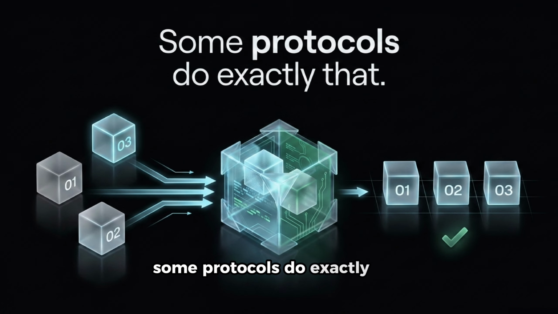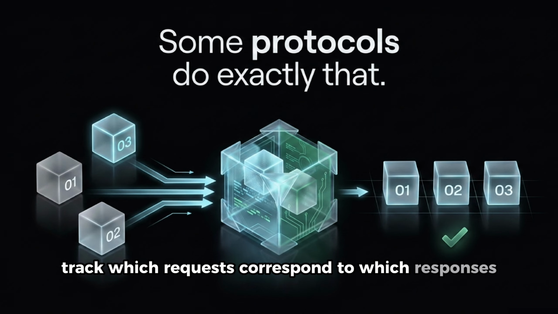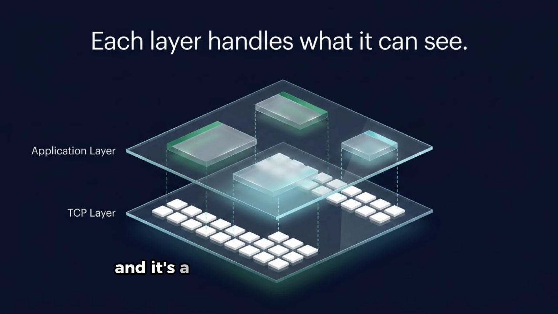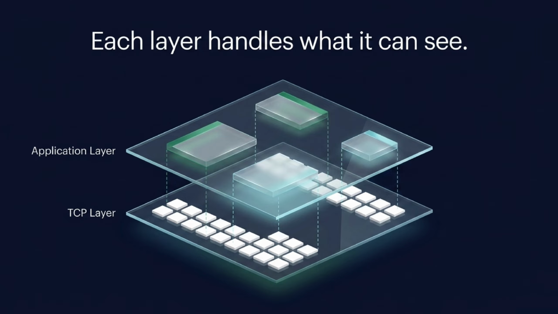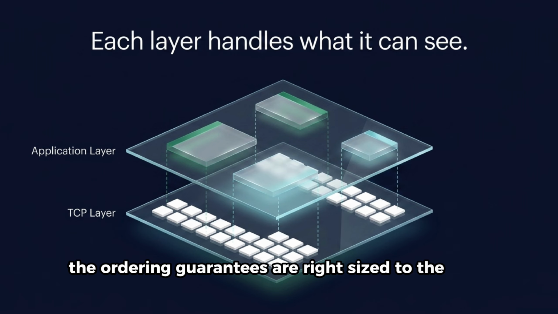Some protocols do exactly this. They assign sequence numbers to messages, track which requests correspond to which responses, enforce ordering across parallel channels. This is application-level ordering, and it's a separate engineering problem from transport-level ordering, using the same concept but built for a different scope. What the combination gives you, TCP's byte stream ordering plus whatever application-level ordering the software implements, is a layered guarantee. Each layer handles exactly what it can see. TCP sees bytes in a connection. The application sees messages, requests, sessions. The ordering guarantees are right-sized to the layer providing them.